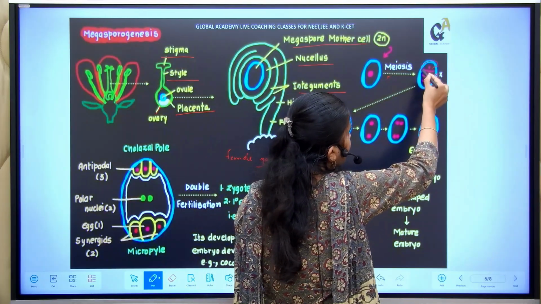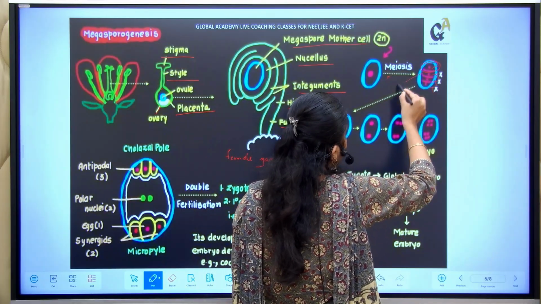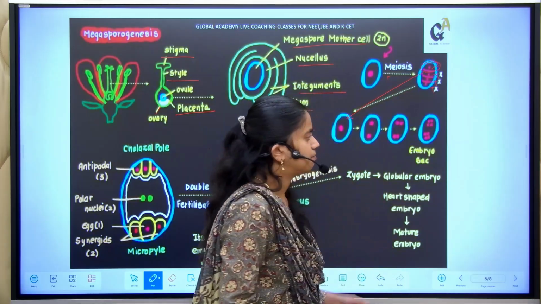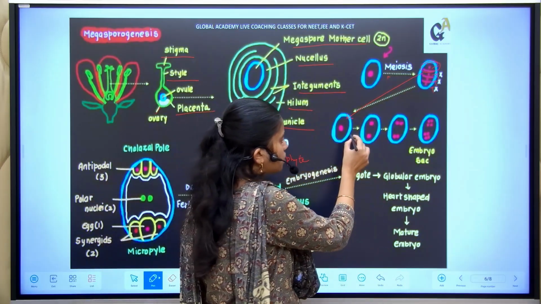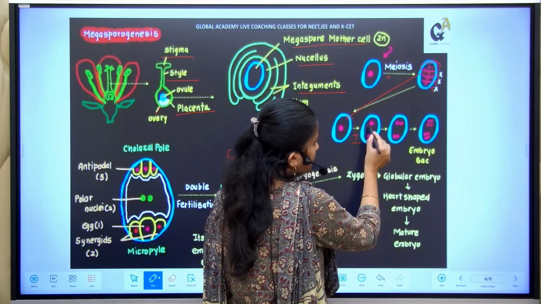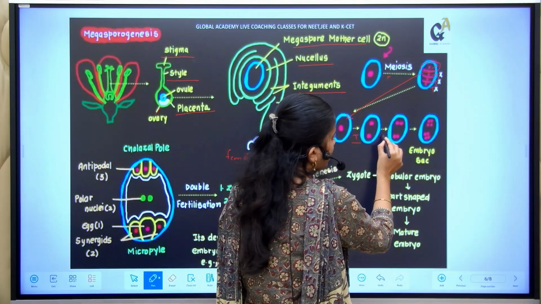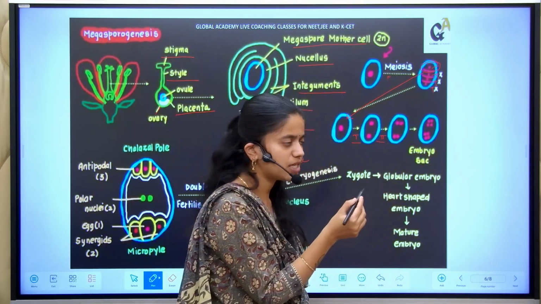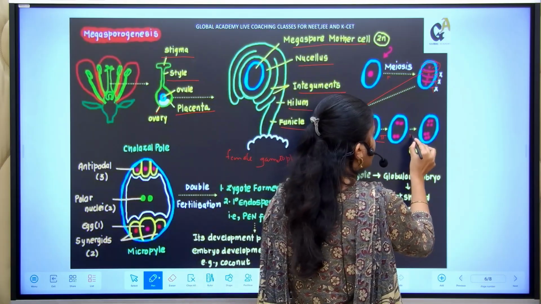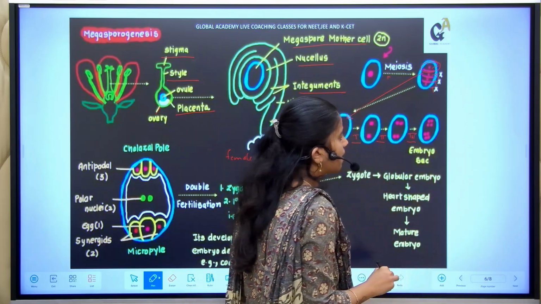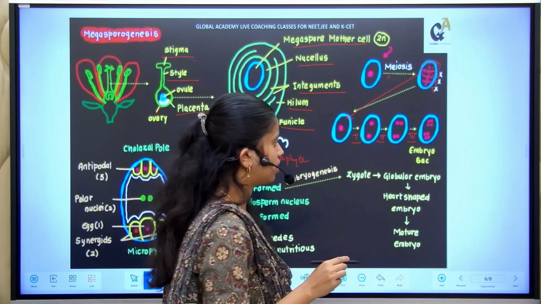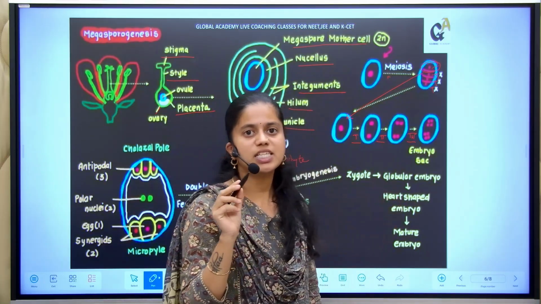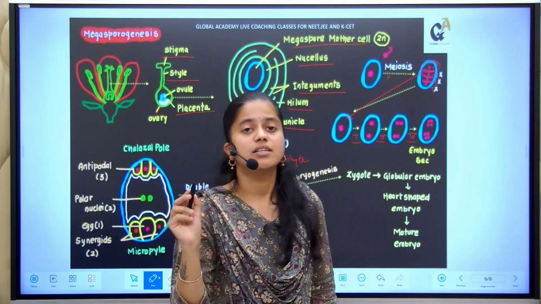Only one will remain alive, and this cell undergoes mitosis 1 and produces 2 cells. It undergoes mitosis 2 and produces 4 cells. Again it undergoes mitosis 3 and produces the 8 celled structure. Like this, the embryo sac is made up of 8 cells.